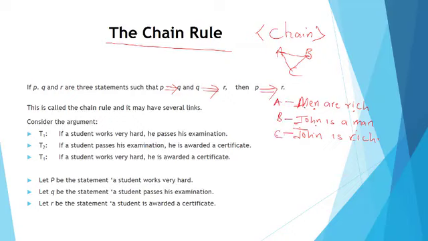Chain means getting the link. This is related to this, and you state how this is related to this, and that can also connect this. So, men are rich. John is a man. So, therefore, John is rich. This is a chain. Originally, men are rich, John is a man, there's a link between these two. Likewise, John is a man, John is rich, there's also a link between these two. Now, the link between this and this can also link this. So, that is what they call the chain rule.